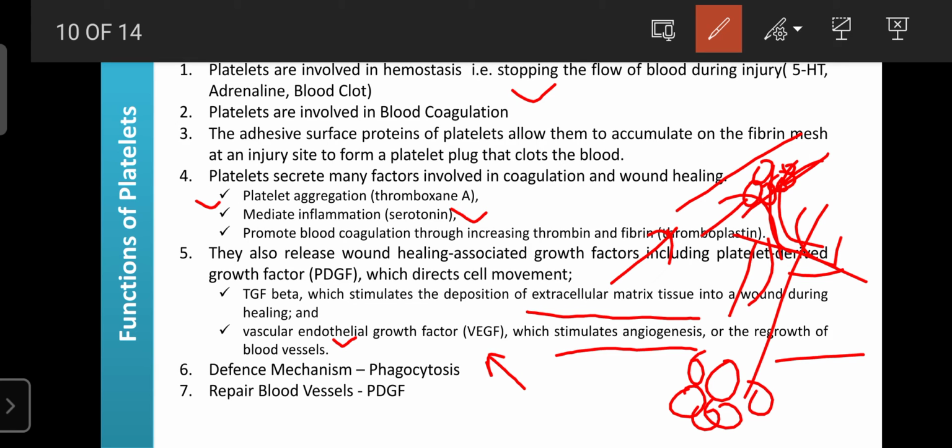Platelets mainly repair the damaged blood vessels by releasing PDGF, that is, the platelet derived growth factor. So the overall function of platelets is that they prevent hemorrhage and bleeding, and they are involved in wound healing, nothing but the formation of new blood vessels and new tissues where the injury occurs. That is the work of the platelets.